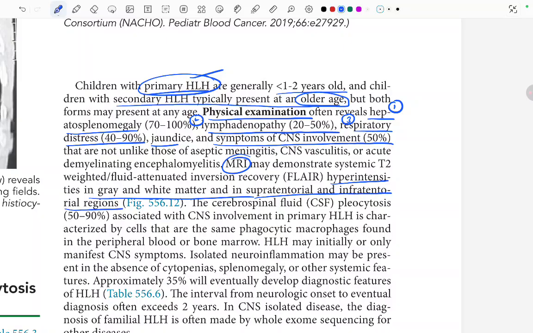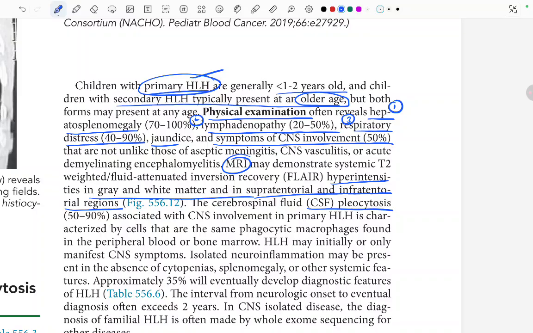The cerebrospinal fluid pleocytosis, in 50 to 90% associated with CNS involvement in primary HLH, is characterized by cells that are the same phagocytic macrophages found in the peripheral blood or the bone marrow.